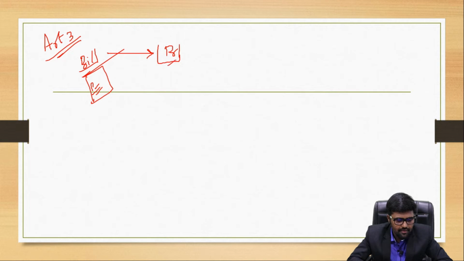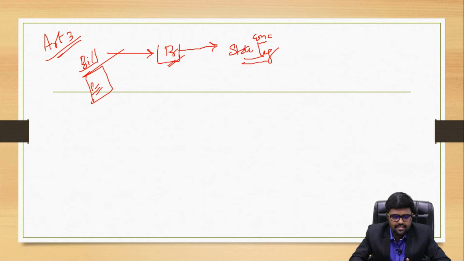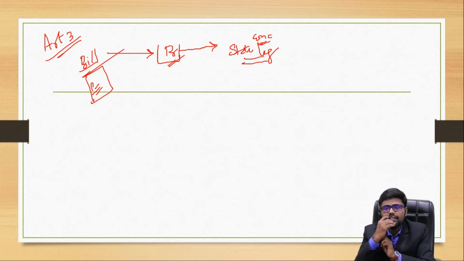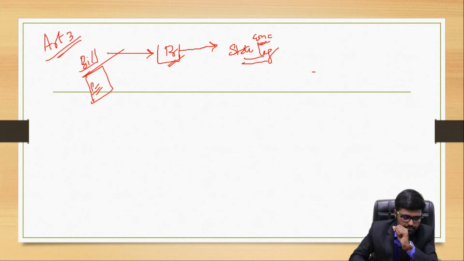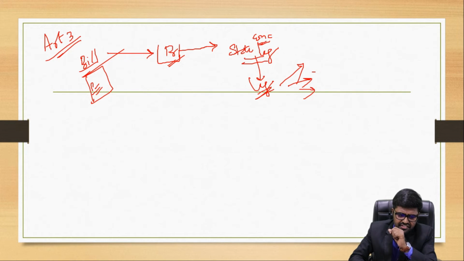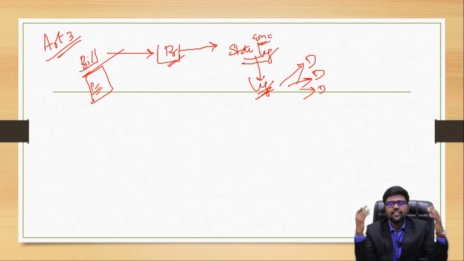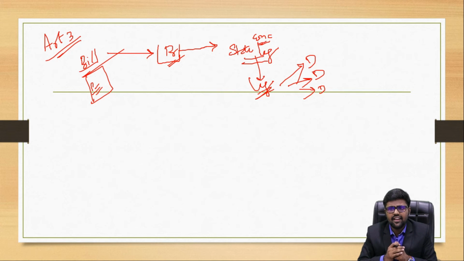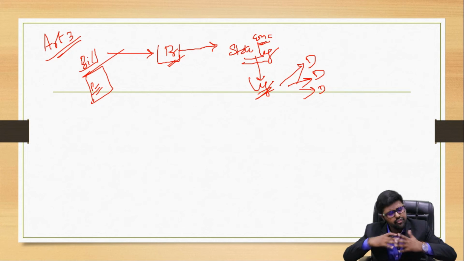So the bill will be passed on to the president. What does the president have to do? The president has to convey the matter to the concerned state legislature. The concerned state legislature will take up the matter. Now what will the state legislature do? They will table this matter in their legislature. There will be a full-fledged discussion, debate and deliberation. Some may talk about the nitty-gritties, everything.